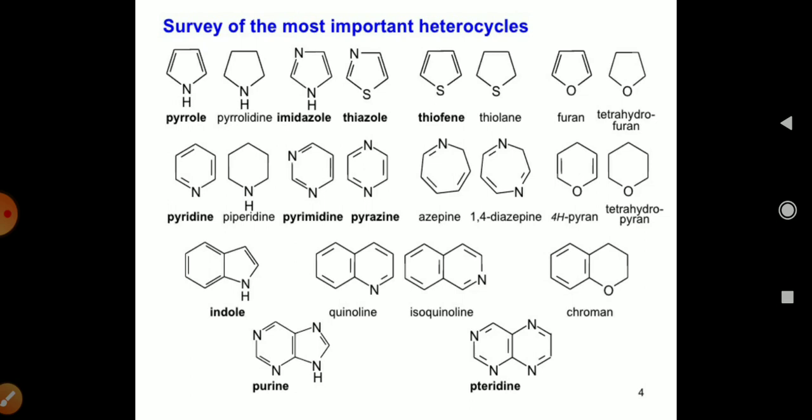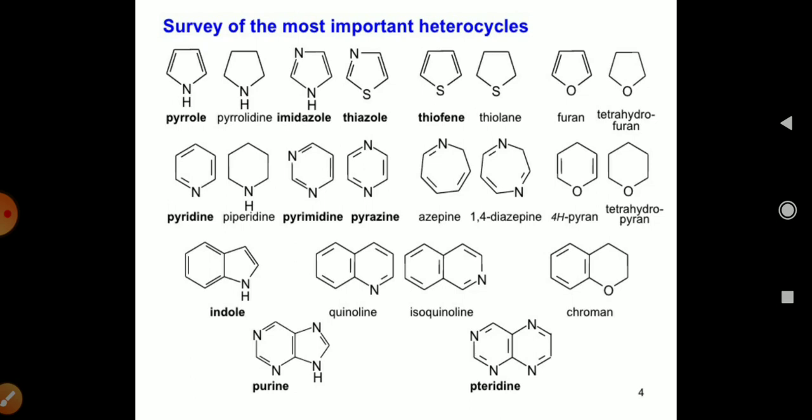Now the multi-ring heterocycles. Indole has one 6-member and one 5-member ring, with N as the heteroatom. Quinoline has two 6-member rings with a nitrogen heteroatom. Next is isoquinoline, with a nitrogen heteroatom at a different position.